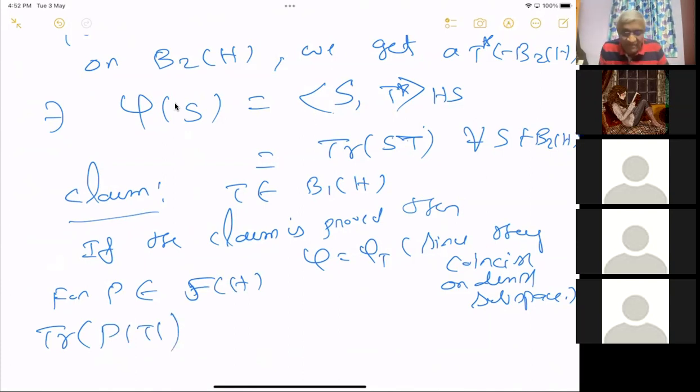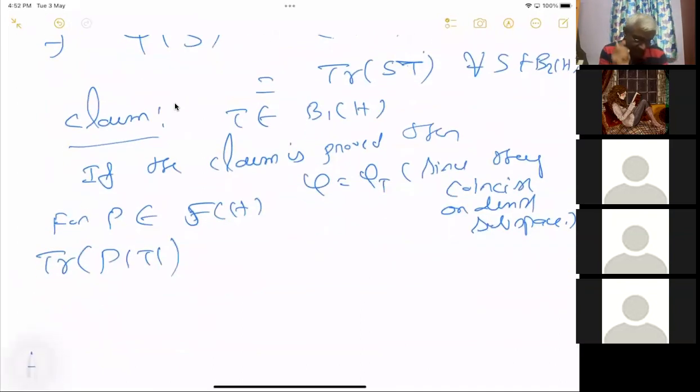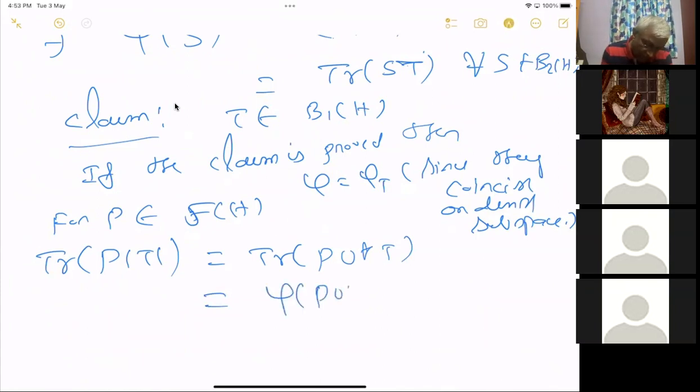Okay, it's a positive operator. I have to prove it's finite, but as it is positive, you can take a P here and write P squared instead of P, and you can bring this P here if you want. So this makes sense, which is equal to trace of P U star T. If you just write the infinite sum, that is equal to phi of P U star, which is less than or equal to trace of mod T.